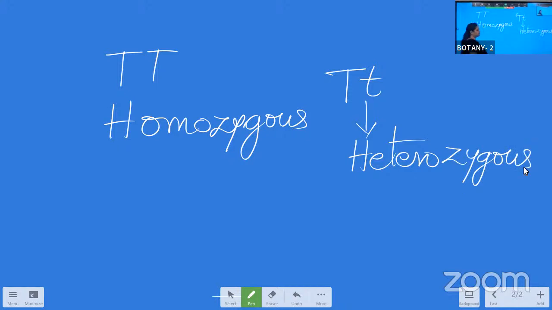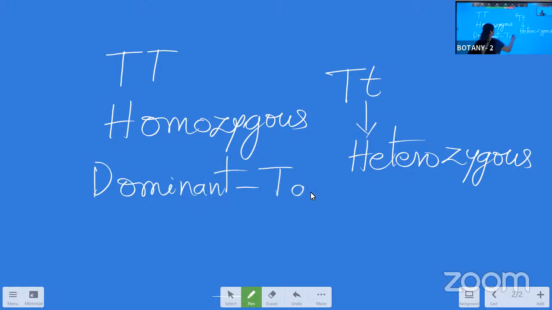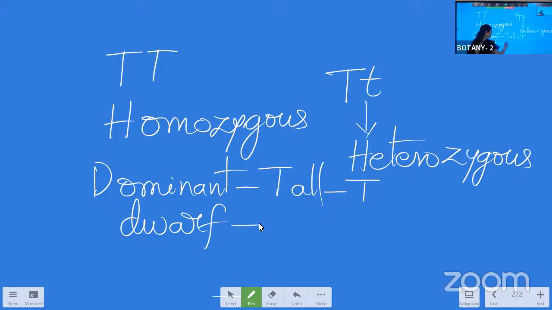And in this, always the dominant character is represented with the capital letter. If tallness is the dominant character in the plant body, then it should be represented with a capital T. And opposite to this, the contrasting character for tall is dwarf, a very short plant, that is a dwarf. This character should be represented with a small letter.